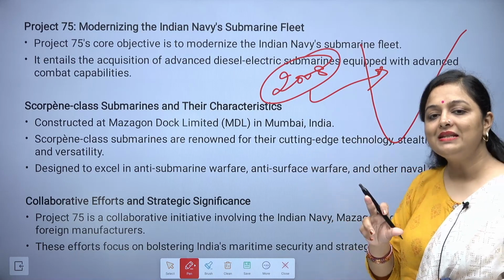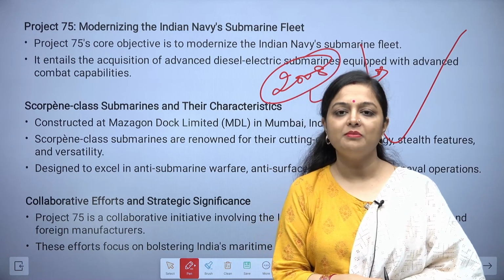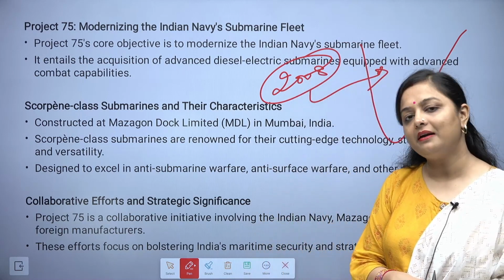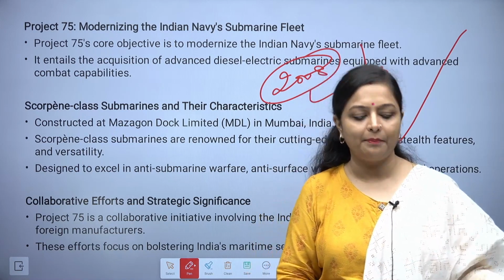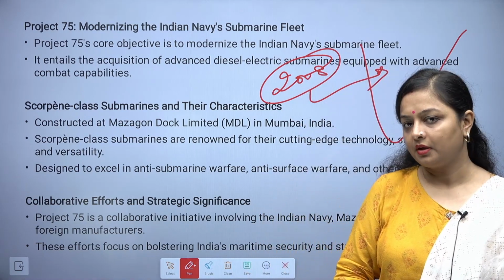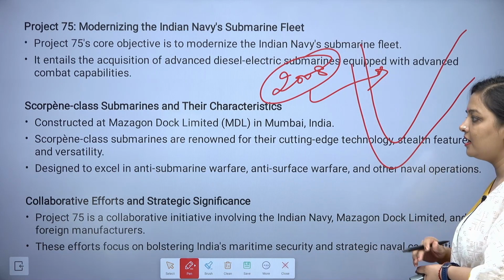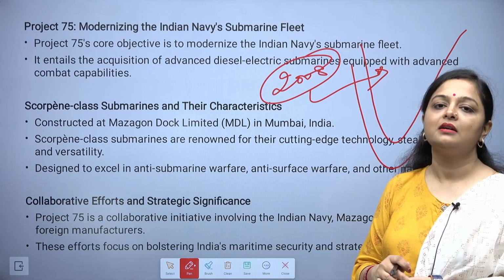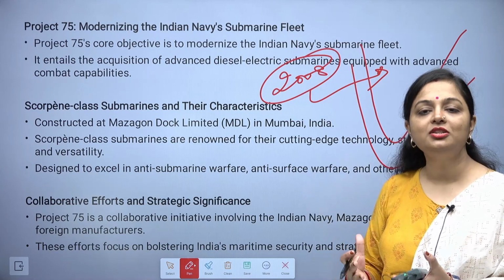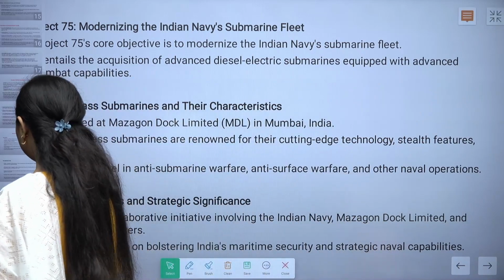They used the waterways, and from there they entered Mumbai and attacked. All of you know what happened at that time. So this is the reason why we need to protect our coastal area, and for that we need submarines and really very good ships also. This is the reason why all these are important.